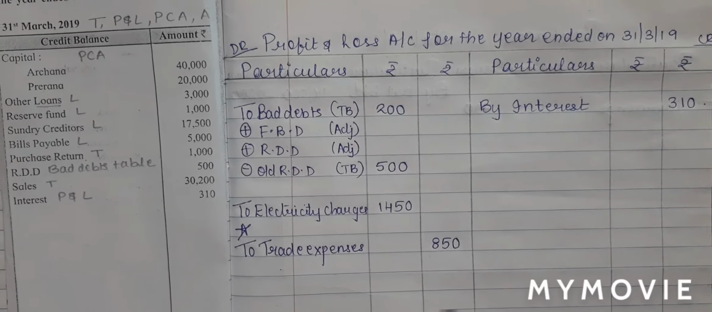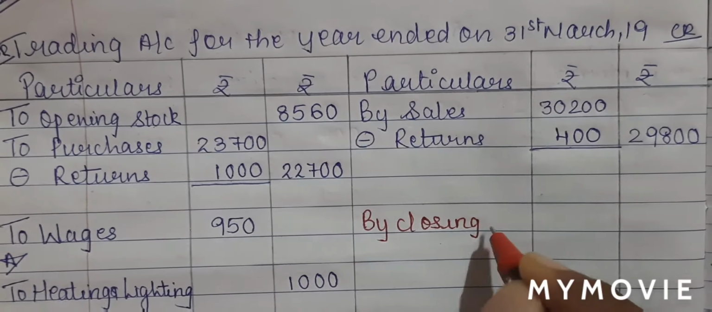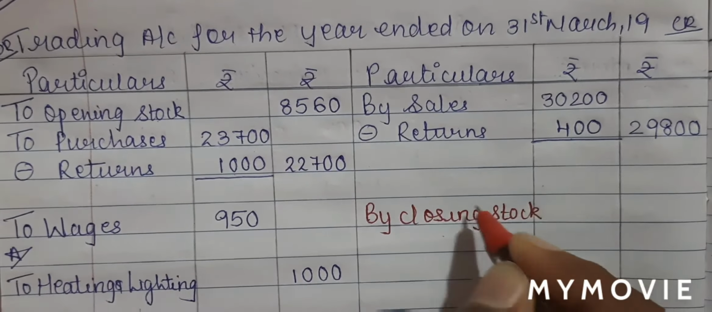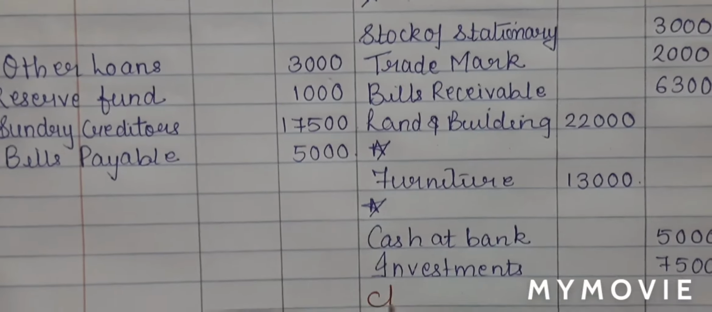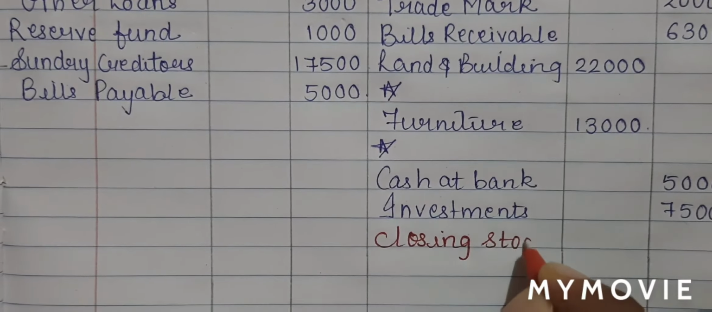So on trading account credit side, I will write by closing stock in the outer column 12,000. This is my first effect. My second effect will be on the asset side. I will write closing stock in the outer column 12,000.